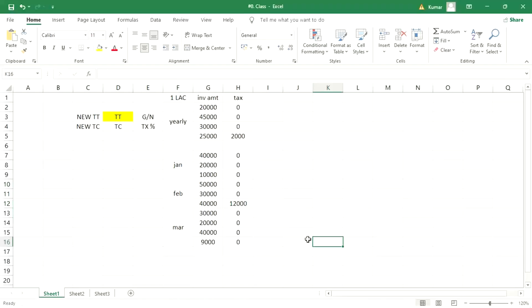Now let's suppose in certain conditions the vendor says that whatever invoice I'm going to send, I need full payment for that.